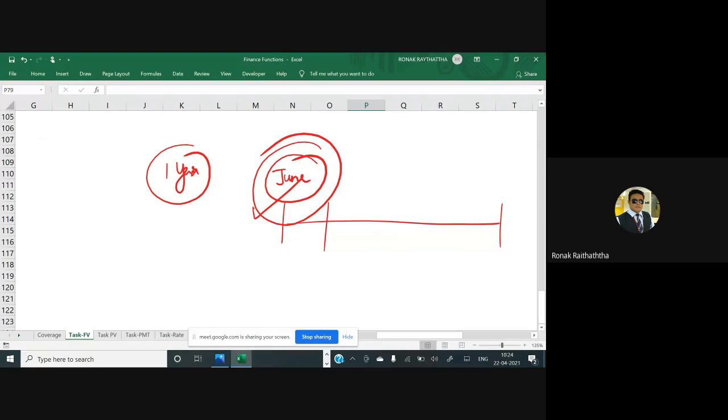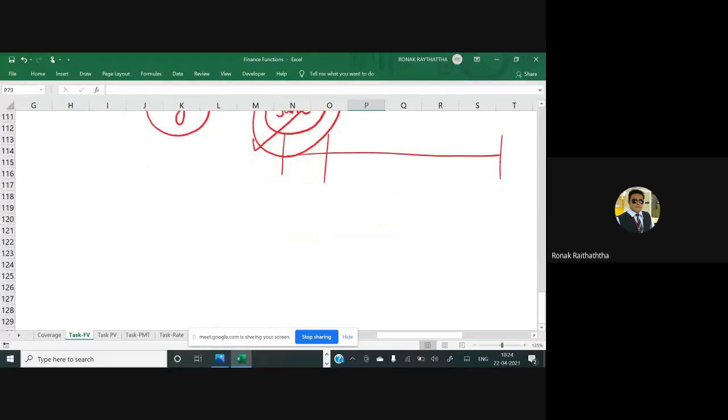Now you may ask, sir, why would I make the investment at the end of any period? That's possible, why not? If I give you one more example, I have taken the annuity on a yearly basis, but it can be monthly as well. The period can be monthly, yearly, 6 monthly, or even daily. Say it is monthly and you start right from January. In January you invest something, in February you invest something, in March you invest something, and in each and every month you invest something.